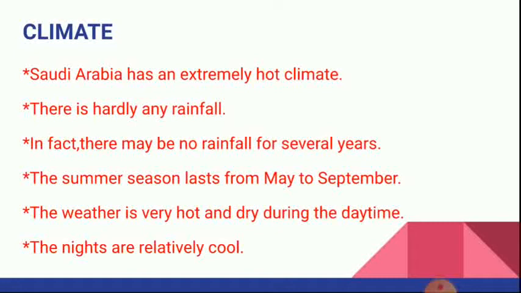Usually, nights are relatively cool in Saudi Arabia, but there is hardly any rainfall. It is a very hot climate.